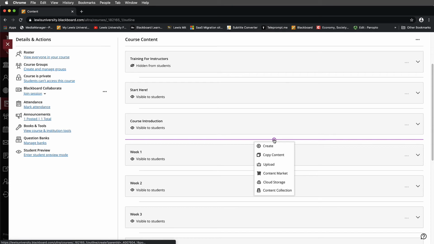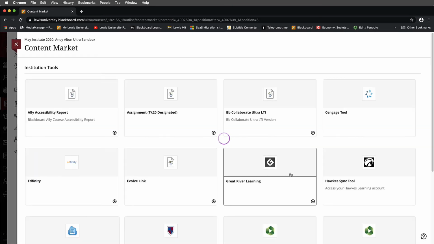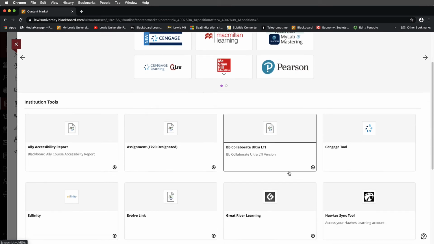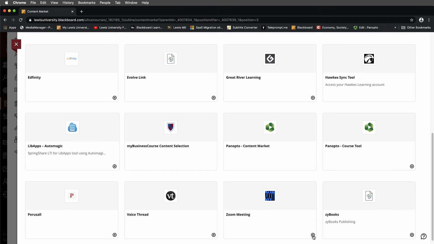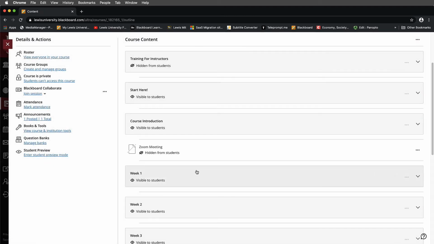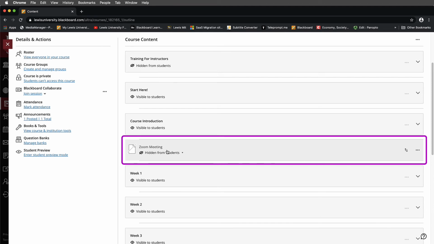Next, we'll go ahead and select the content market. When the content market loads, we'll search for the tool that is Zoom. It's very important that we select the plus button for Zoom. So I'll go to the lower right-hand corner and select the plus. Now you'll notice that Zoom has been added.